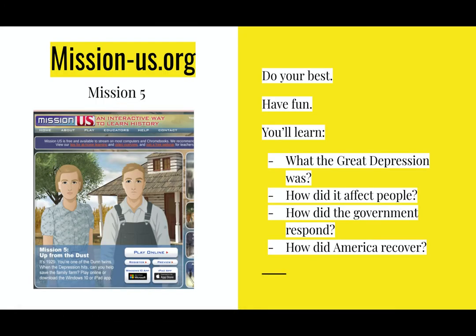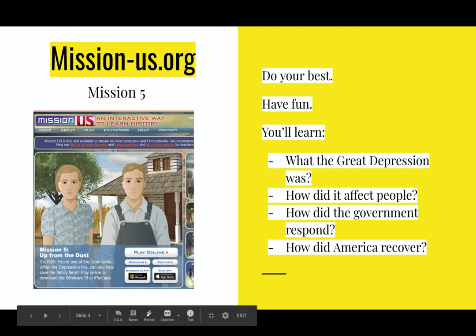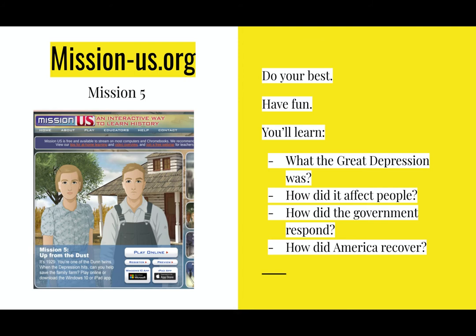Secondly is this game, missionus.org. This is the one to do, Mission 5. What I'm hoping you'll learn from it is basically what was the Great Depression? How did it affect people? How did the government respond? And how did America recover? There is another vocabulary activity to do with this one. When you open it up, you'll see flashcards in there just to read through, and then a fill in the blank of an oral history interview. So that's the assignment that needs to be turned in, but hopefully playing the game will be a good way to learn about the Great Depression.